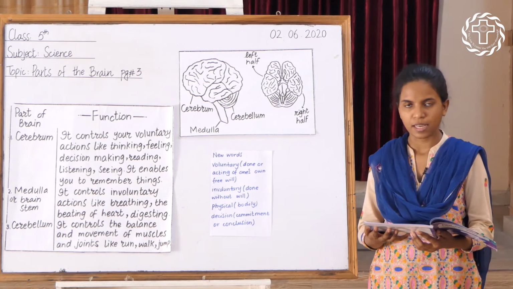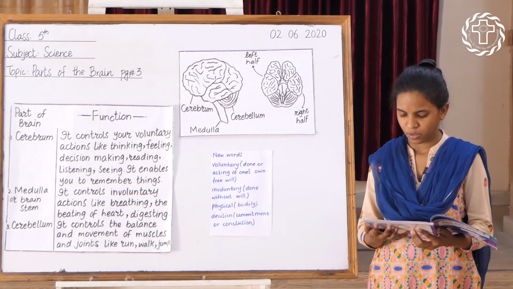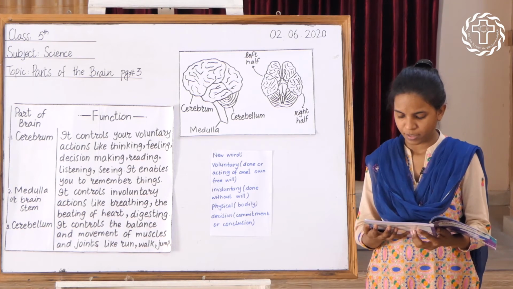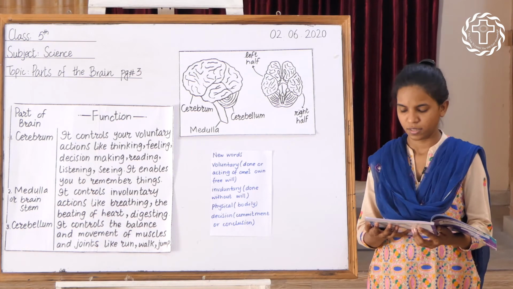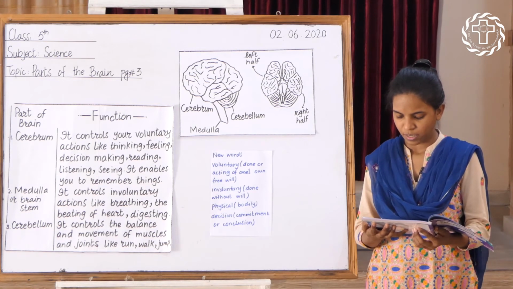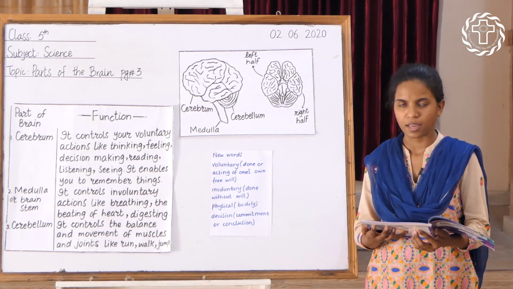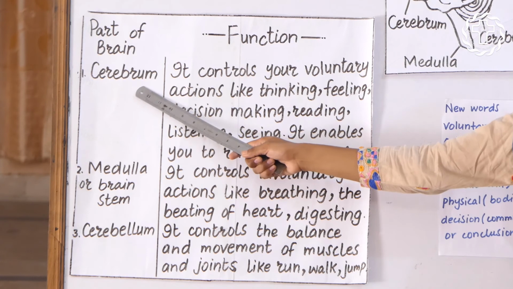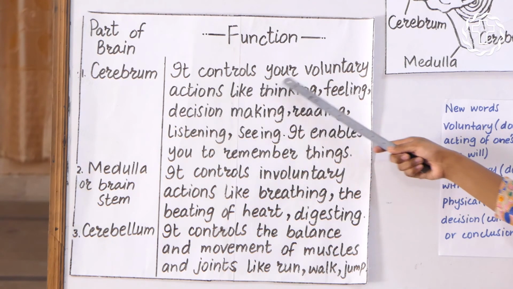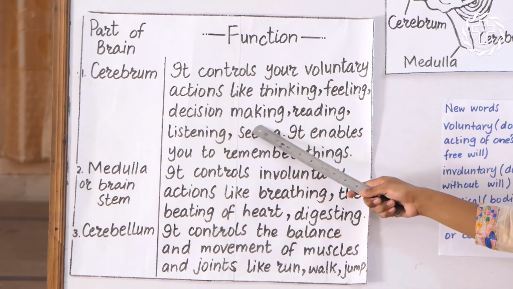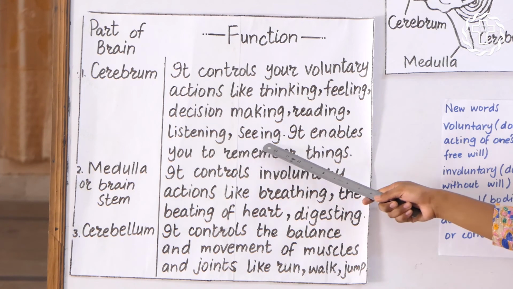The third part is cerebellum. The cerebellum is located below the cerebrum and above the medulla. Its function is to control the balance and movement of muscles and joints. It helps you to run, walk, jump, and do many physical activities in which the muscles are involved. Physical means bodily.